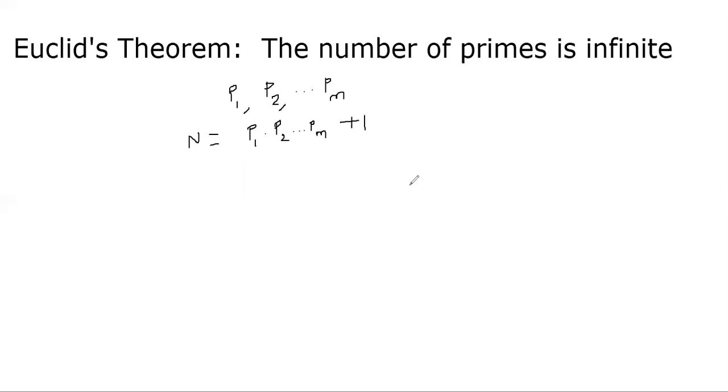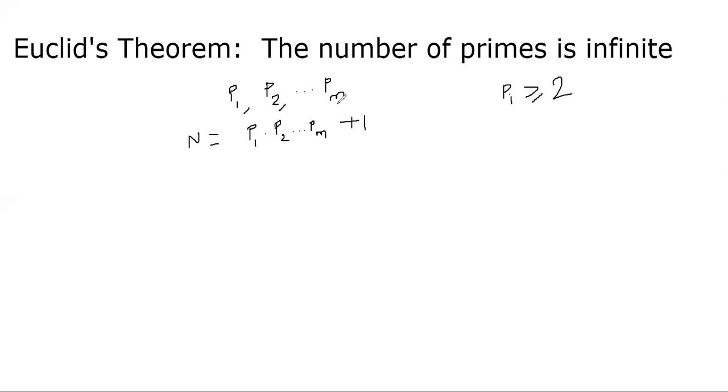Clearly, N is greater than all the prime numbers P1 to Pm because we multiplied all the prime numbers. Therefore, the answer must be greater than each of these numbers, right? That's the product of positive numbers. Each prime number Pi is, of course, greater than or equal to 2, right? Therefore, if you multiply all the positive numbers, the result will be greater than all of the numbers. That's basically what I'm trying to say here. So N must be greater than all of the prime numbers.